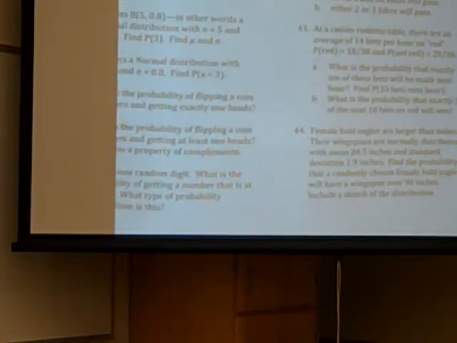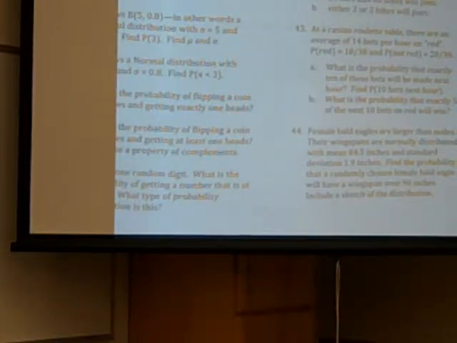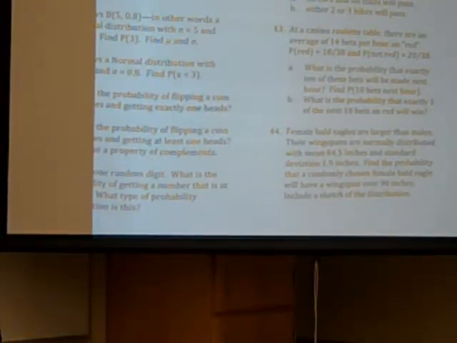Let's see. I think the very next problem, 43, goes back to the example of a casino roulette table and the probability of winning or losing when you bet on red. But then the 2 parts, one says, the average of 14 bets per hour, what's the probability that exactly 10 bets will be made in the next hour? And the next one is what's the probability that exactly 5 of the next 10 bets on red will win? One of these is binomial, one of them is Poisson. You have to figure out which one is which.